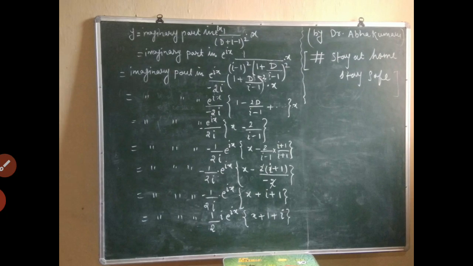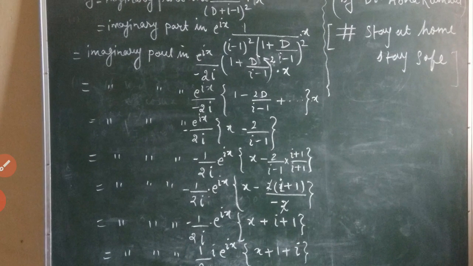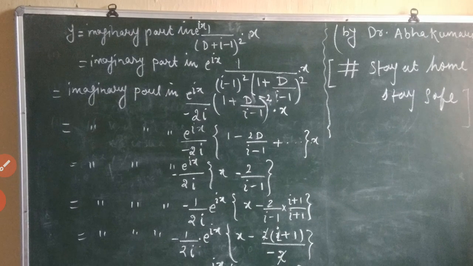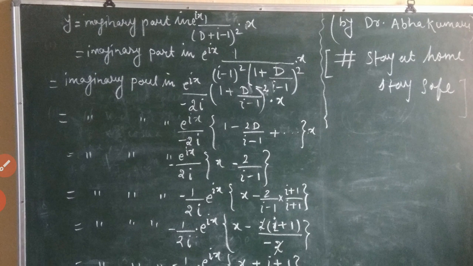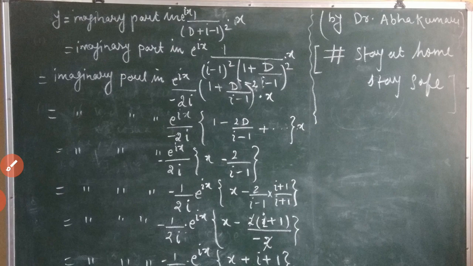So next, we have the function y equals the imaginary part of e to the power ix into 1 divided by (D + (i − 1)) whole squared, into x. Now again, this is equals to the imaginary part of e to the power ix into 1 divided by... now we will put (i − 1) outside.